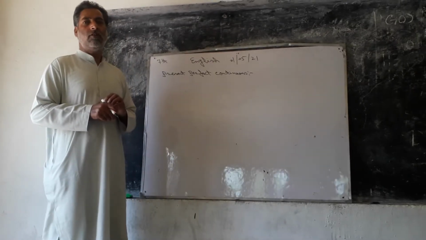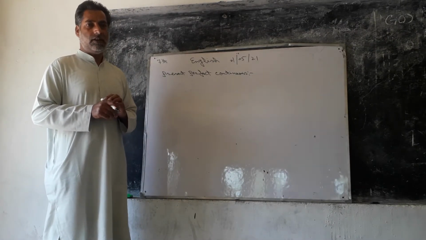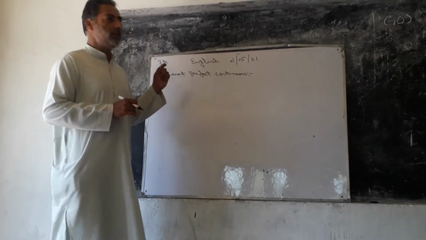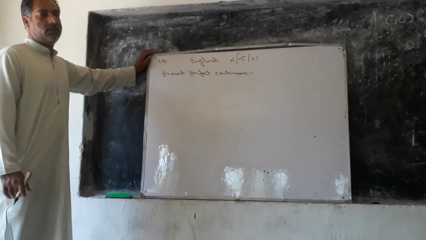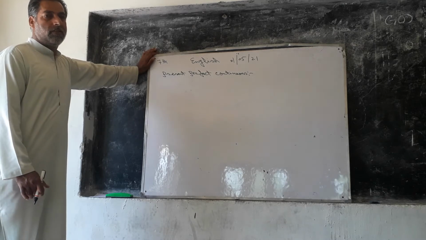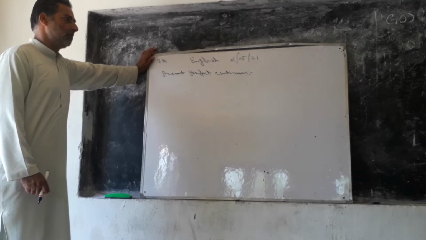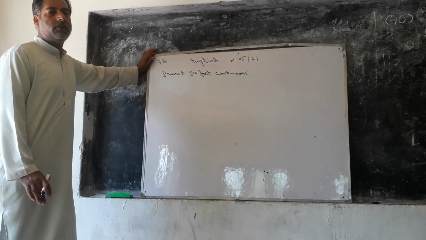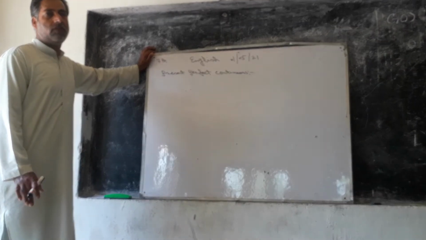The present tense is that tense which shows that the action is going on at the present. That means the action has been started but not completed or finished. Whereas the past tense, the second type of tense, shows us that the action has been completed or finished in the past time. That means the action is not going on at the present. It has been done in the past and also completed in the past.